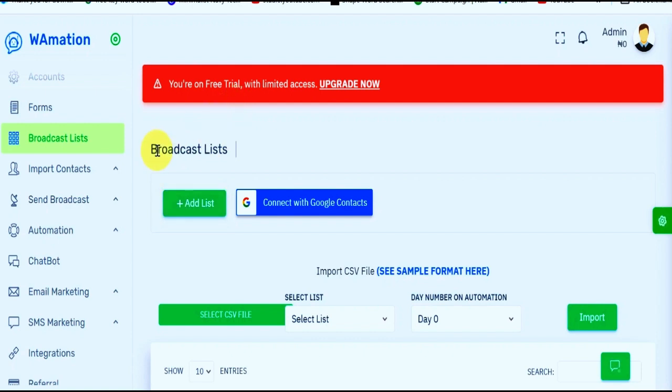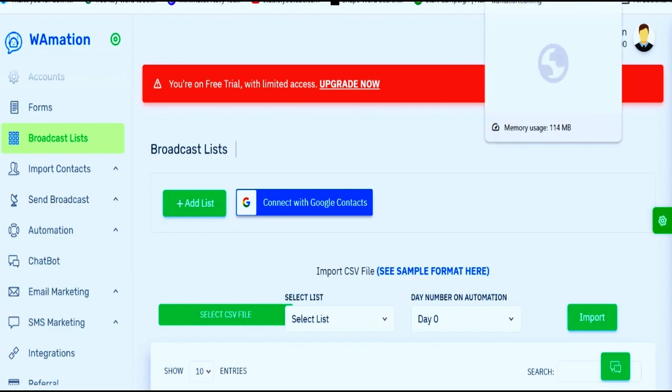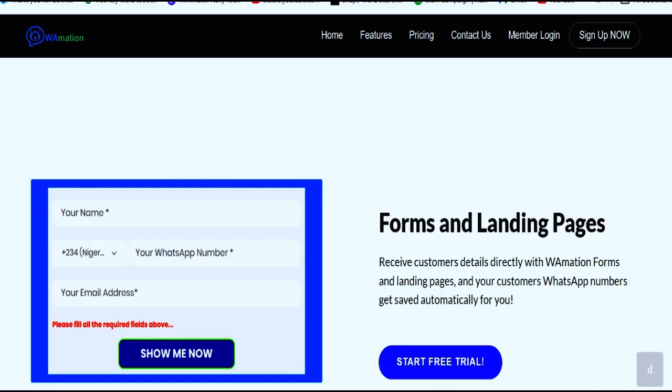Before we even see the details of everything we can benefit from this particular platform, we first need to come to this very stage. There's a link in the description box, or if you're getting this from an email list, you must have seen the link there. You click the link, and it brings you to this particular point.